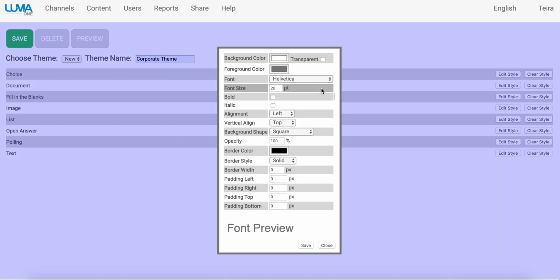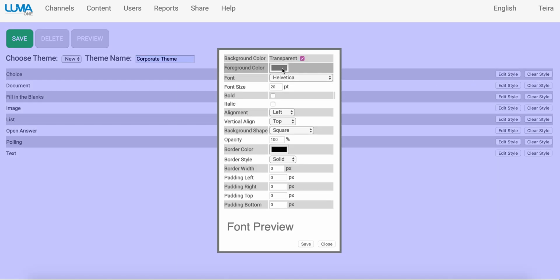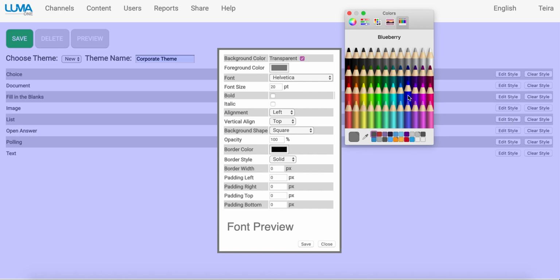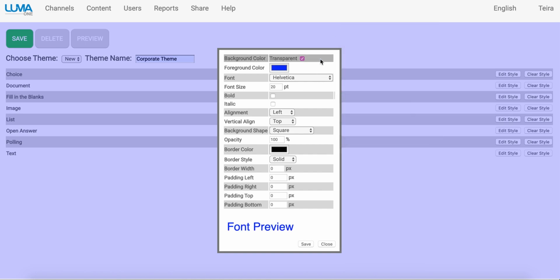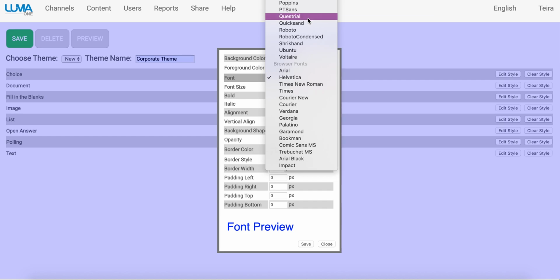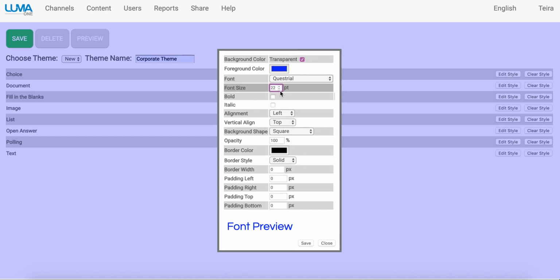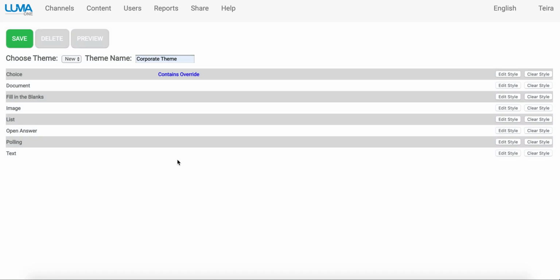So I'll create a new theme called the corporate theme, and I can go through each of these objects, edit the style, and decide the color, any backgrounds, font face, font size. All of these different options can be set. I can preview here and click Save. So I've created a theme and look and feel for the choice, and I can continue through each of these objects. When happy, click Save, and my theme will be available here in the drop-down list.